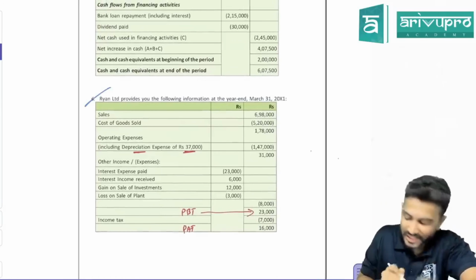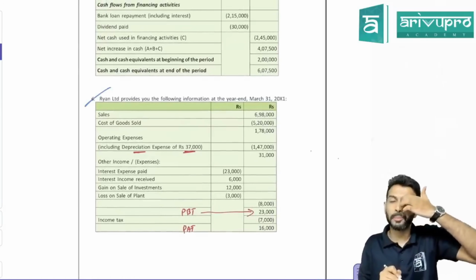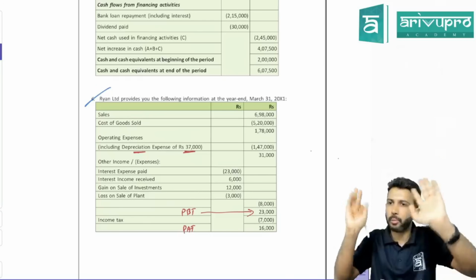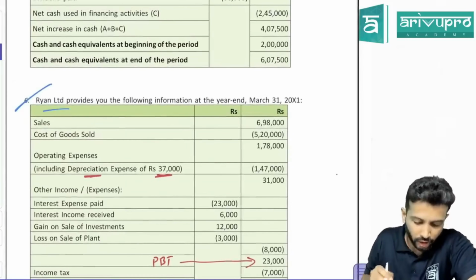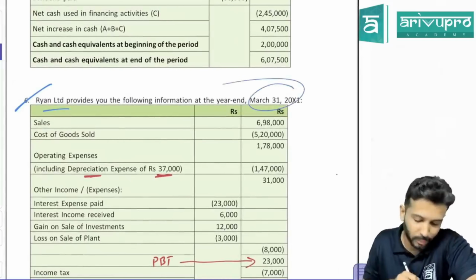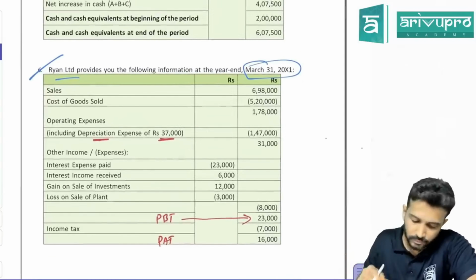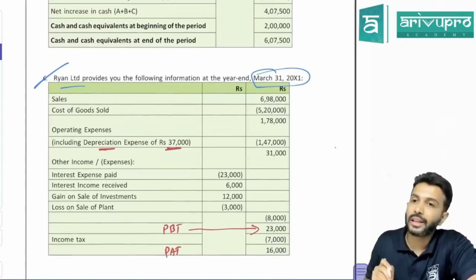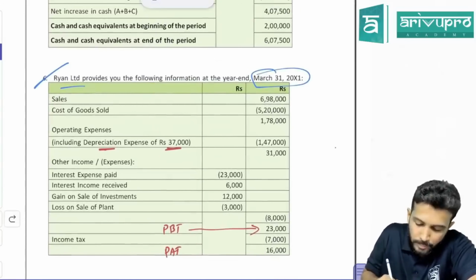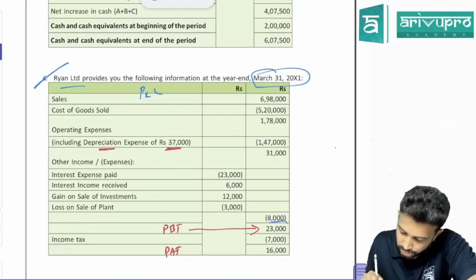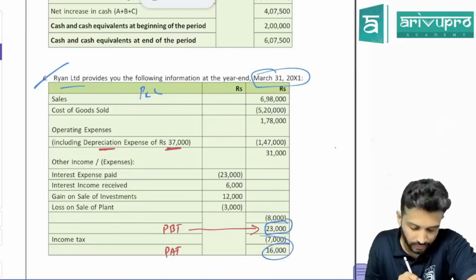Sir, one question we will do. Full-fledged question. RTP, MTP questions were pretty straightforward. I'll run you through one full-fledged question to have a little more clarity. Ryan Limited provides you the following information for the year ended 31st March 20X1. This is a study material question only. Sir, sales, COGS and all they've given. Basically, this is your P&L information. Check at the end. They've deducted income tax. So this is profit before tax. This is profit after tax.